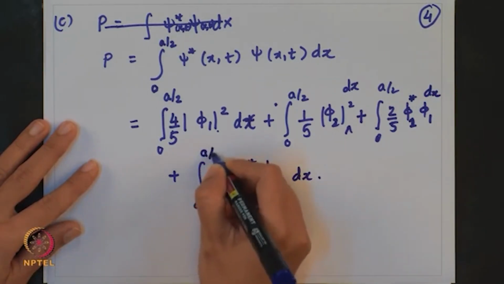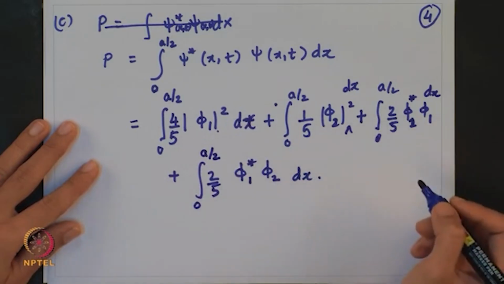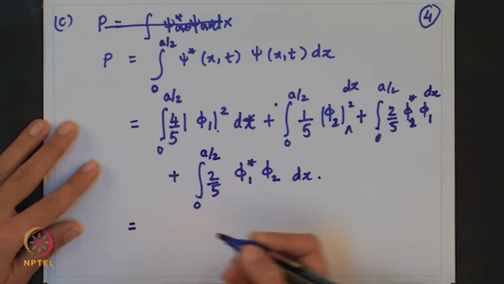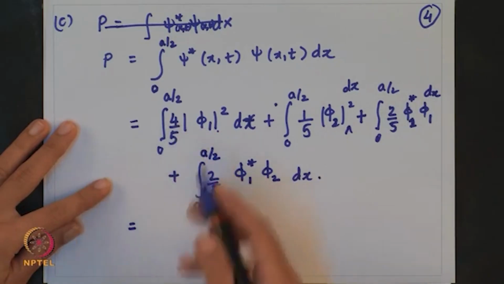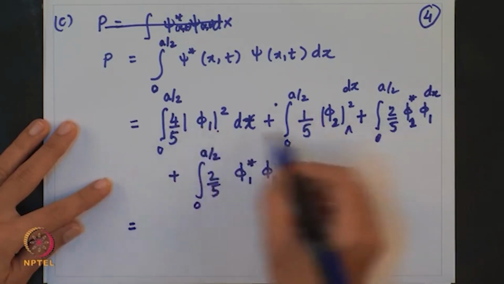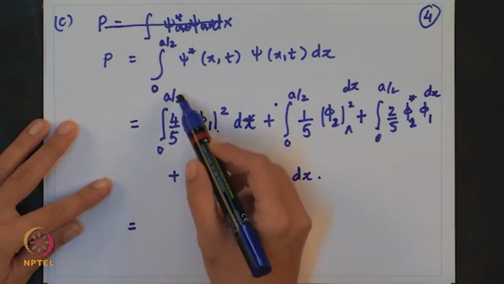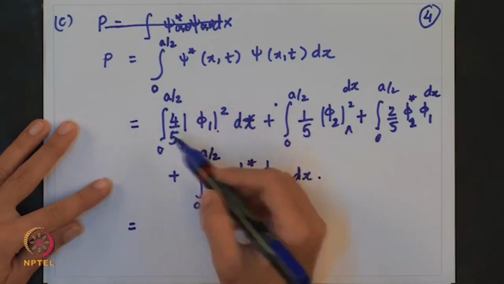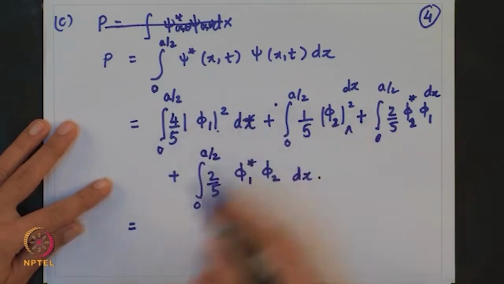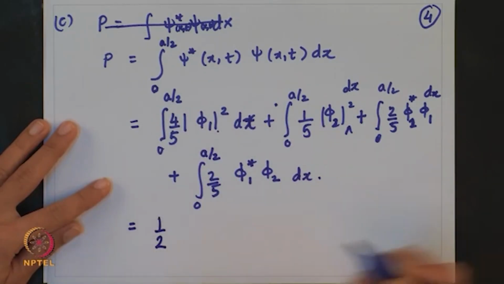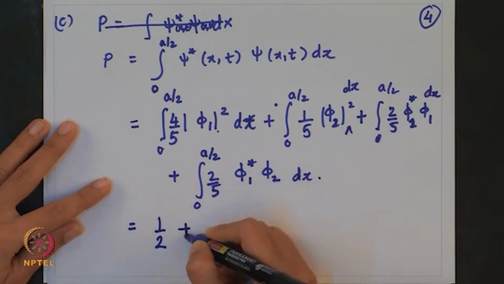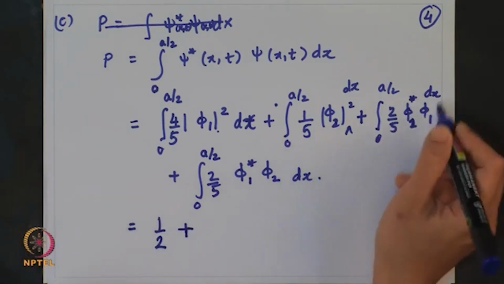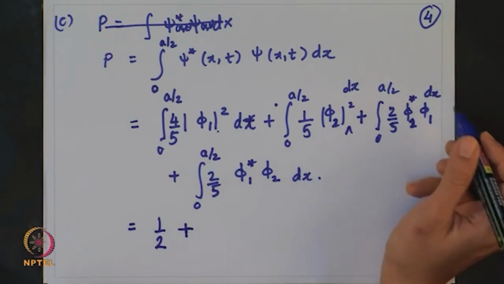And when you perform this integration, phi is a normalized wave function. So, you will simply obtain 4 by 5 and you have integral from 0 to a by 2. So, you will obtain a factor of half. So, adding these two terms you obtain a factor of half, okay. And in the second part you have to work out these integrations, okay.